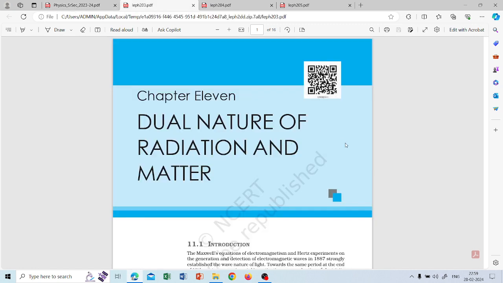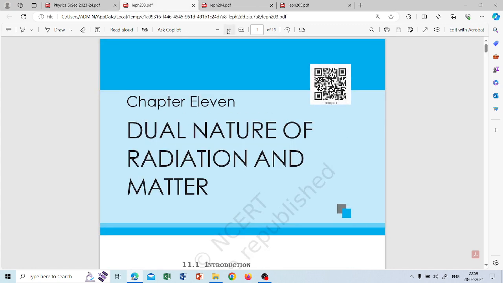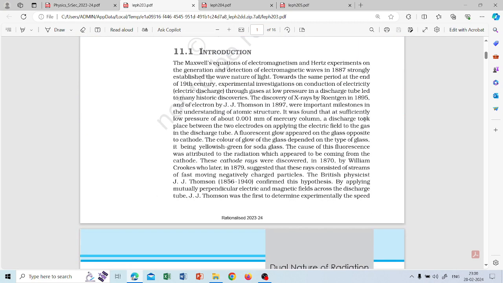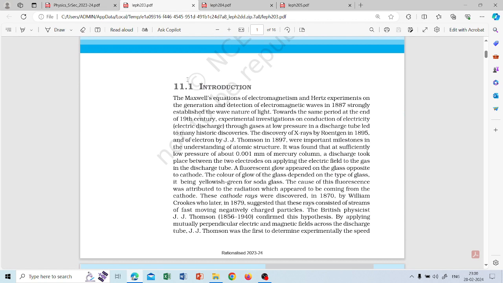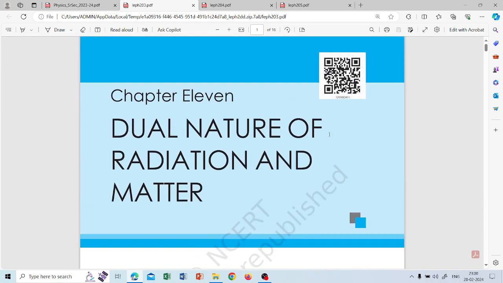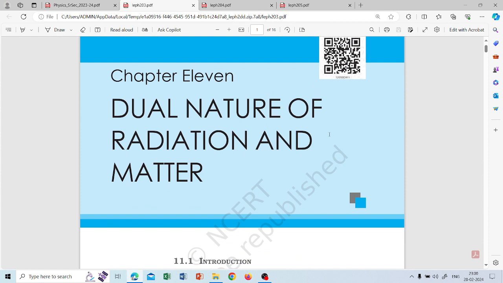So this is chapter 11, dual nature of radiation and matter. So what is there in this chapter? Firstly, the introduction is there, about the nature of particles.